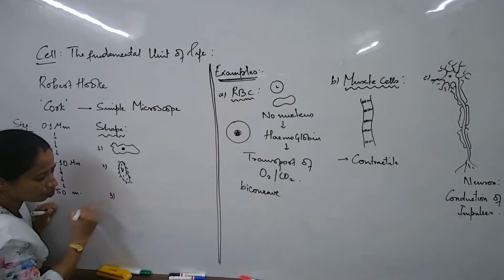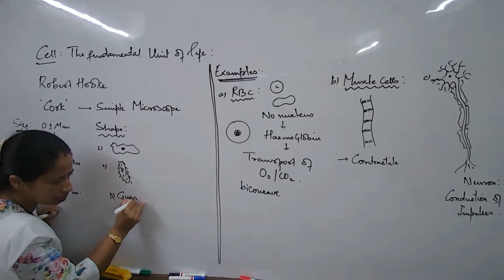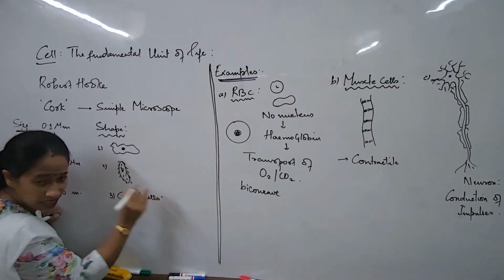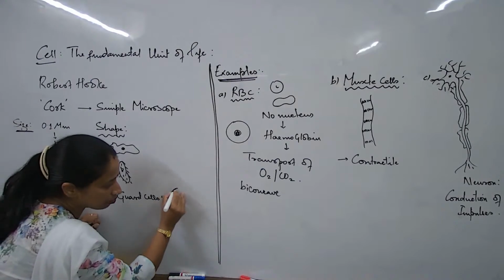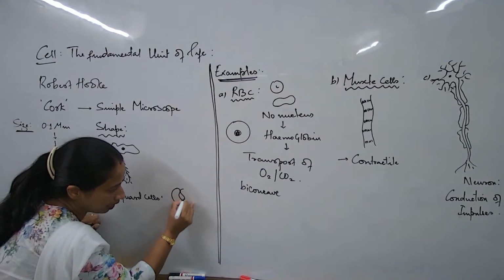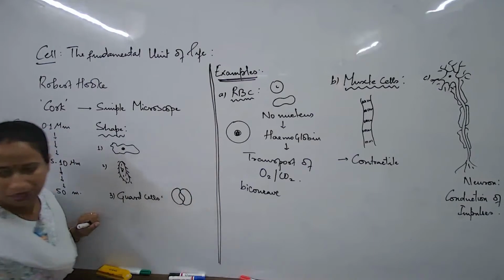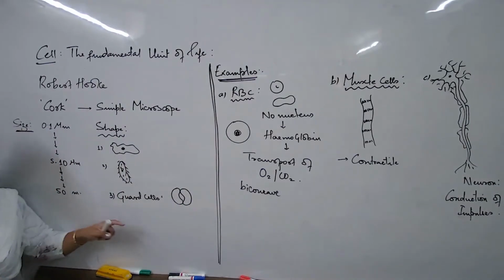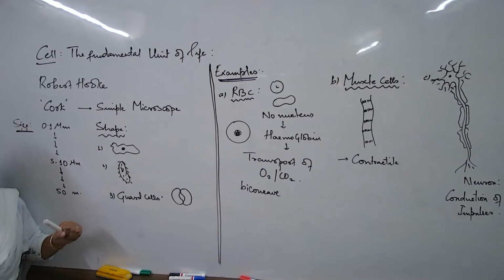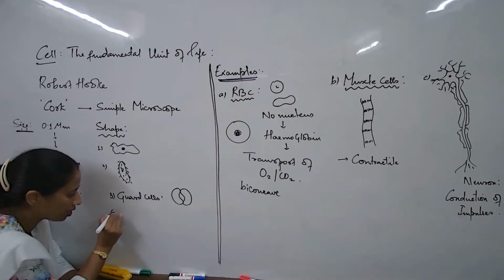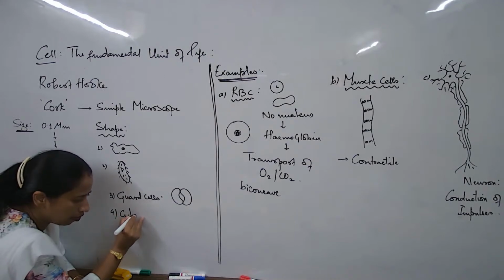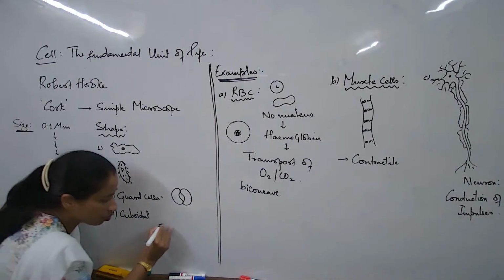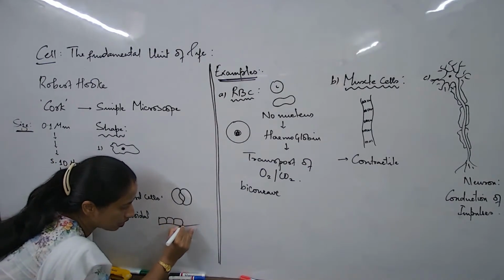Then again, if I have to talk about certain cells known as the guard cells. Now these guard cells basically have got a structure something like this. These are the common bean-shaped cells. These are generally found in the leaves of the plants. Then again, we may talk about certain types of cells in the developed organisms, something like this.